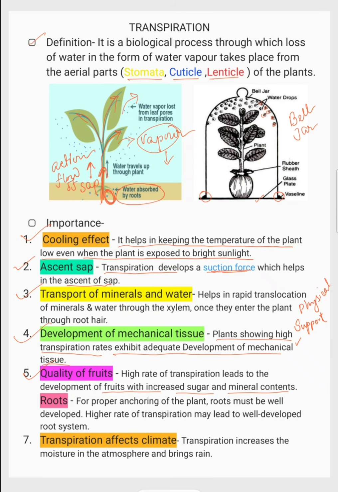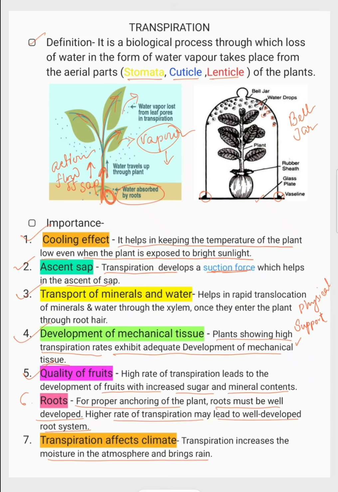Seasonal fruits. And then the roots: for proper anchoring, the plant's roots must be well developed. A higher rate of transpiration may lead to a well developed root system. Very easy to understand. Then comes number seven: transpiration affects climate. Absolutely, transpiration increases the moisture in the atmosphere and brings rain.